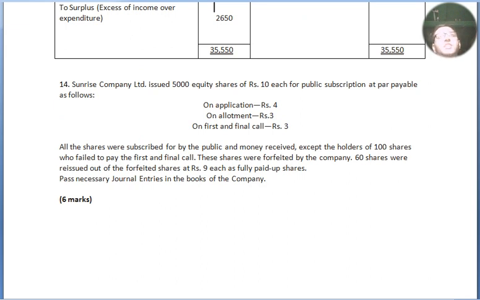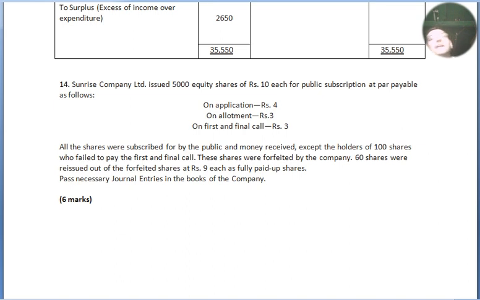Sunrise Company Limited issued 50,000 equity shares of rupees 10 each for public subscription at par, payable as follows: on application rupees 4, on allotment rupees 3, on first and final call rupees 3. All the shares were subscribed for by the public and money received except the holder of 100 shares who failed to pay the first and final call. These shares were forfeited by the company. 60 shares were reissued out of the forfeited shares at the rate of ₹9 each as fully paid up shares.